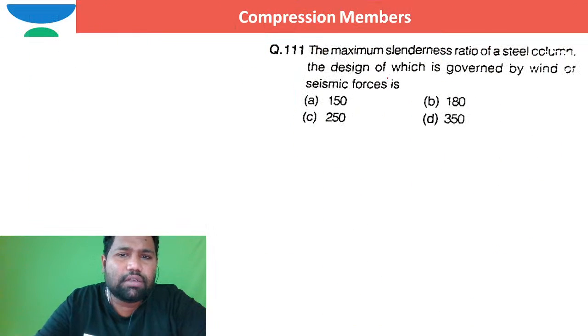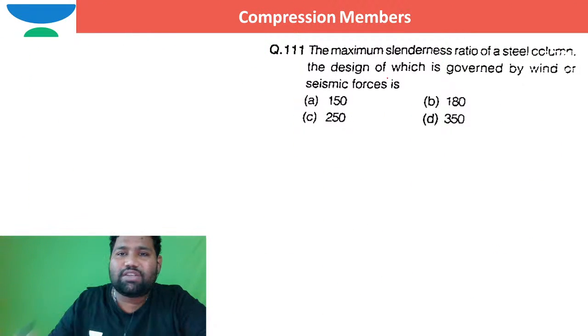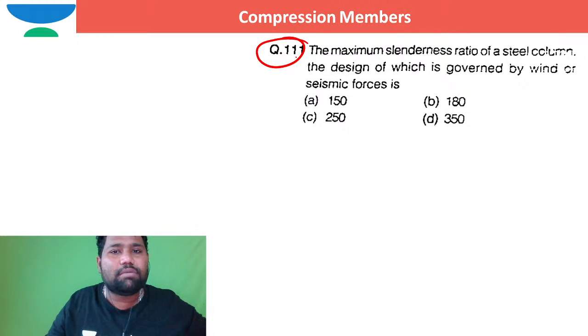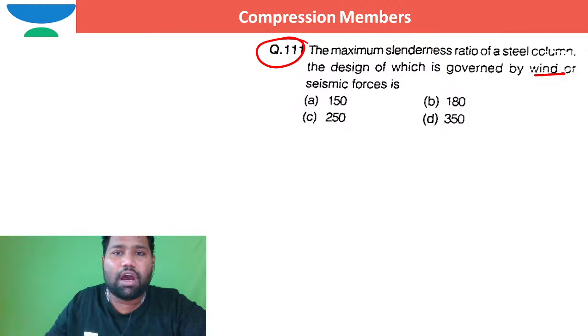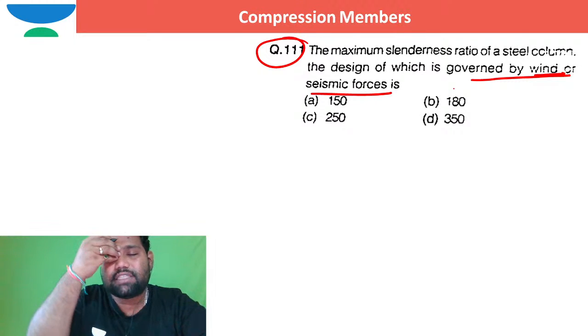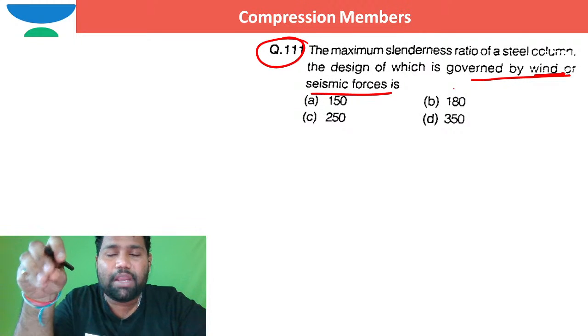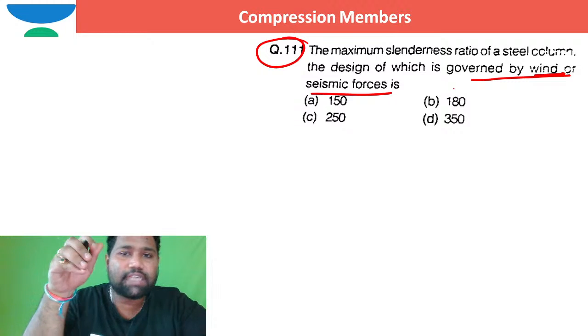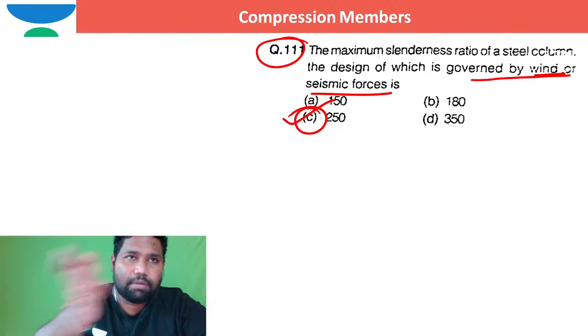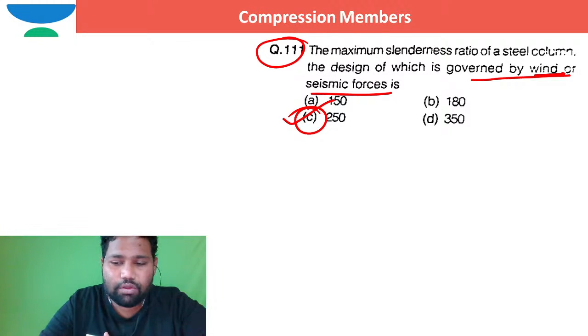Moving to the next question. I hope you are able to see the next question. The maximum slenderness ratio of a steel column, the design of which is governed by wind or seismic forces. So what is the limiting slenderness ratio for a steel column when the compression force is coming into picture because of wind action or seismic forces action? In such case, it is 250. This also I had already mentioned in your previous slide, right? Yes. So moving to the next question, brother.